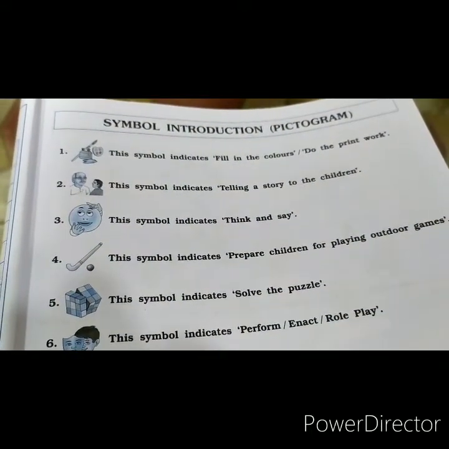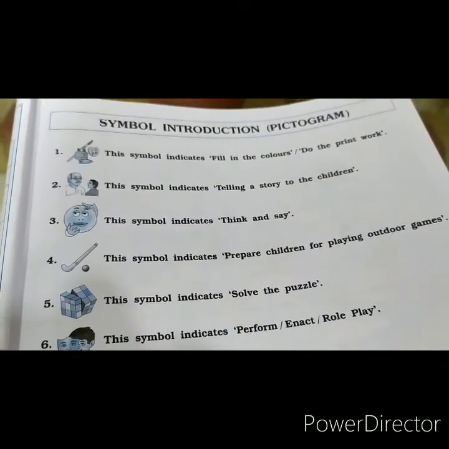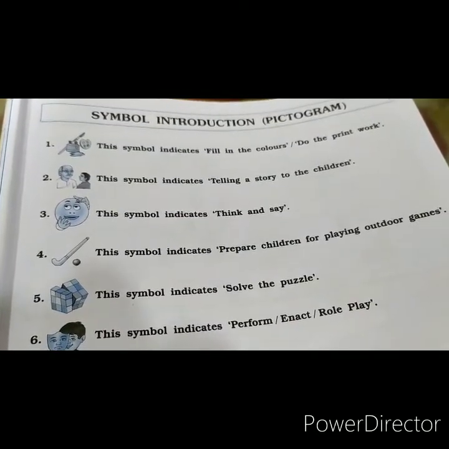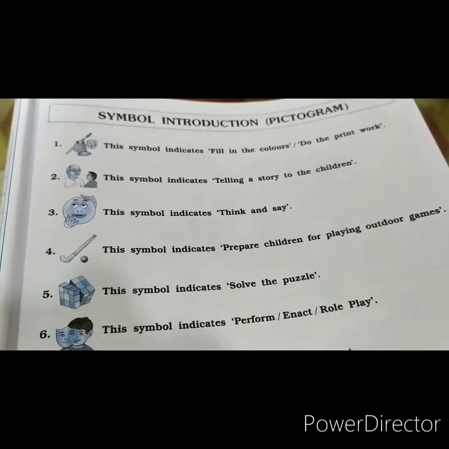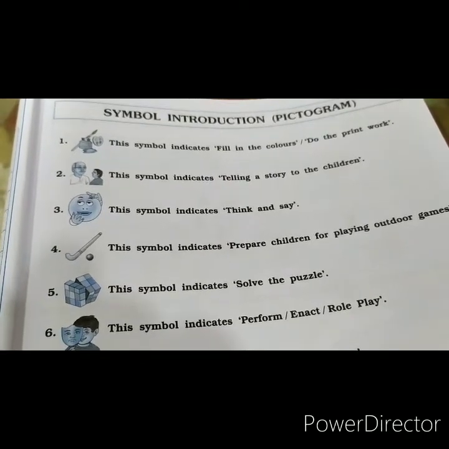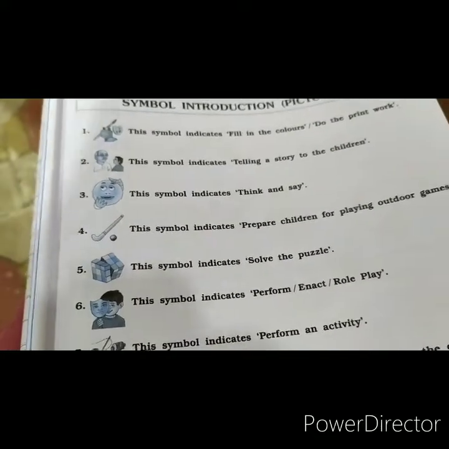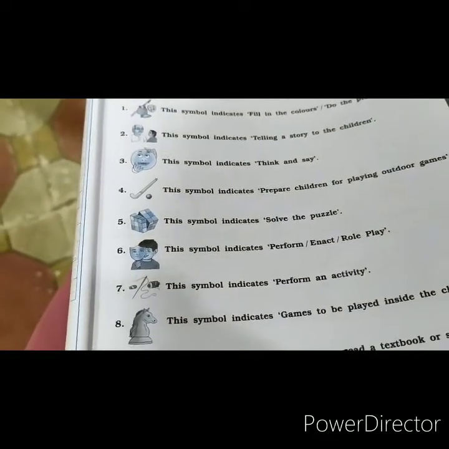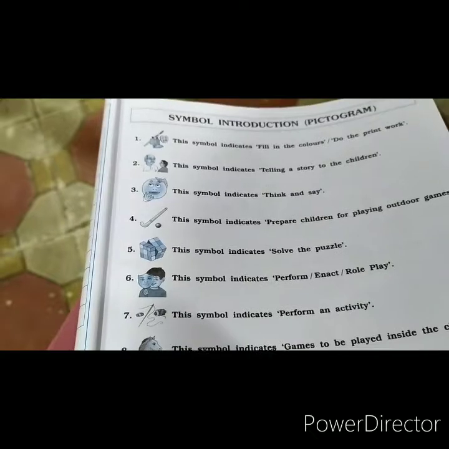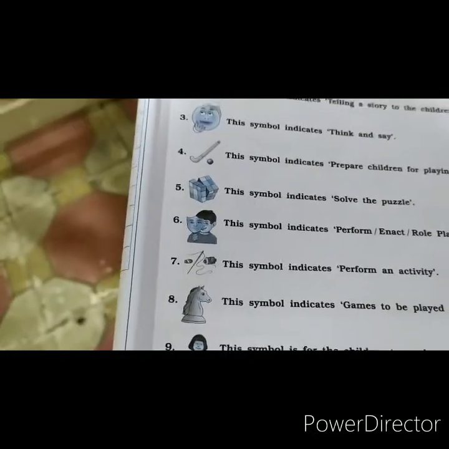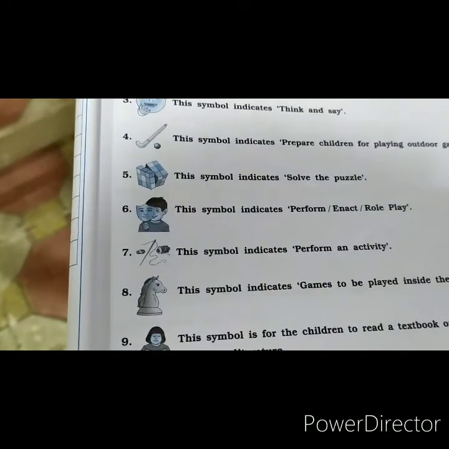In the fourth, there is a picture of a hockey stick and a ball. So, the children are going to play the outdoor game. Fifth picture, this symbol indicates to solve the puzzle. This is the puzzle box. In number 6, you can say that the boy is performing or enacting the role play. In the 7, the book indicates to perform an activity.